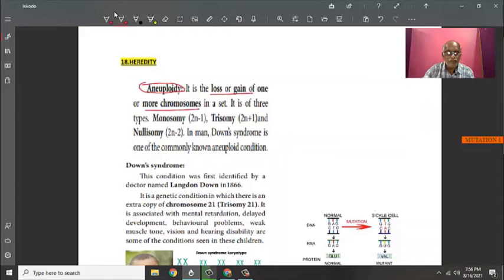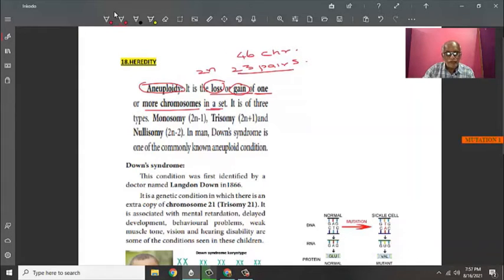Aneuploidy is the loss or gain of one or more chromosomes. We know there is a set called 2n, that is in human beings 23 pairs of chromosomes or 46 chromosomes. So aneuploidy means a loss or gain of one or more chromosomes to a set.